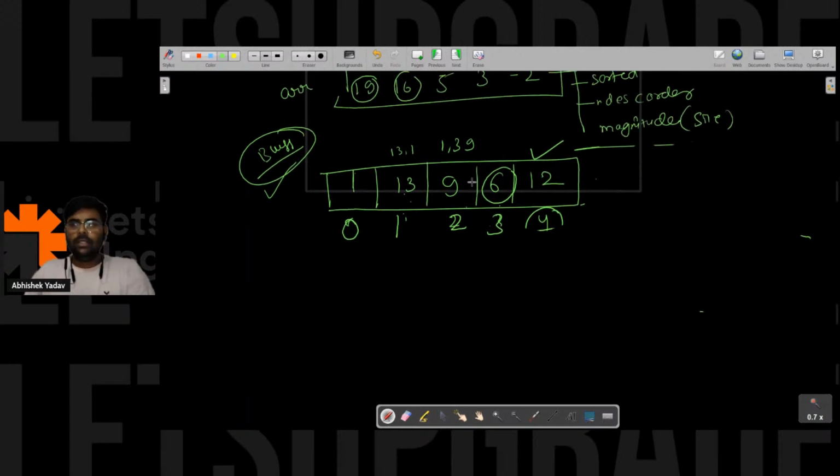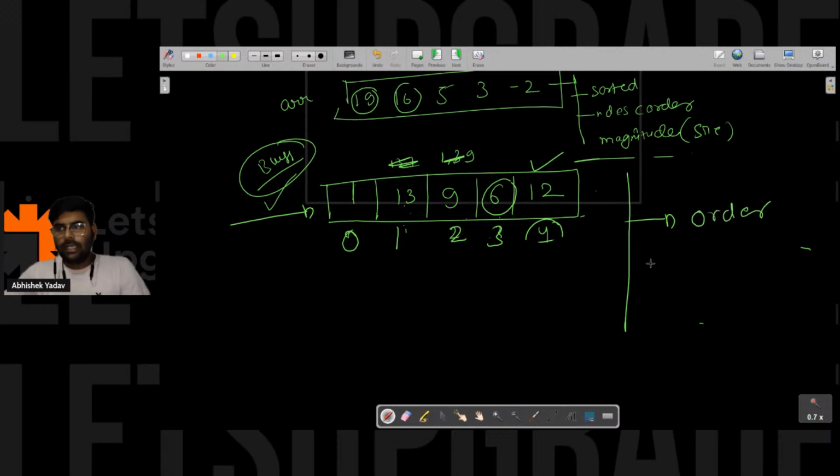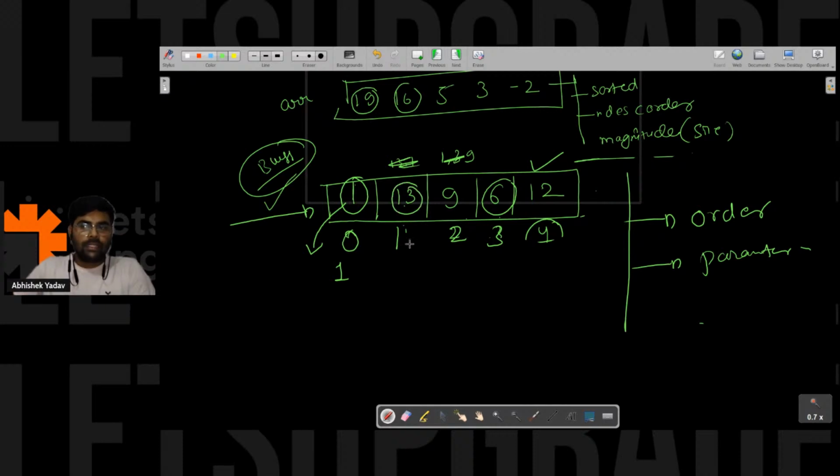So here my question is simple: whether this data is sorted or not. Yes, this data is sorted, because we judge whether the data is sorted on the basis of the order, on the basis of some parameter, right? So for 0, the element is 1. How many factors are there for 1? It is 1, right? For 13, how many factors are there? It is 2. Why 2? Because only 1 and 13 completely divide 13, so the factors are 2.